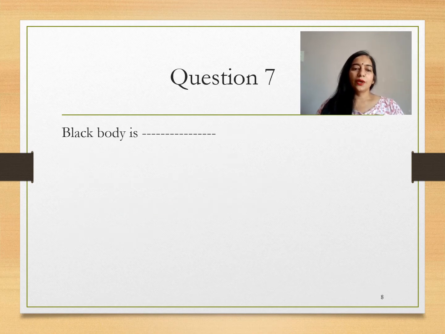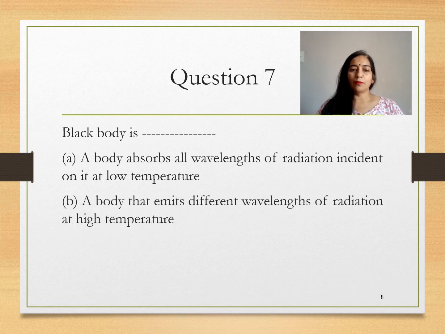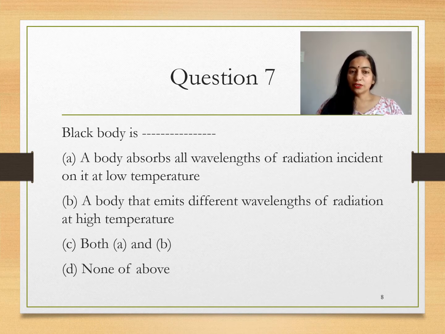Seventh question: A black body is a body that absorbs all wavelengths of radiation incident on it at lower temperature; a body that emits different wavelengths of radiation at high temperature; both A and B; none of the above. So the option is both A and B, because it absorbs all radiation at low temperature and it emits all wavelengths of radiation at high temperature. So option C is the correct option, both A and B.